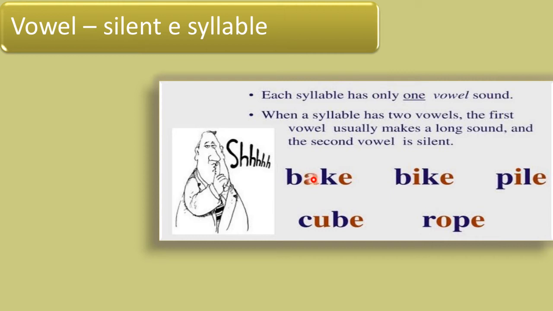By this we have to say that all these are monosyllabic. E is silent in each of them, and we have only one active vowel letter, that's why it is monosyllabic, not disyllabic. Got it? And this is the vowel silent E syllable. Whether it is disyllabic or trisyllabic, if you find an E vowel letter at the end of the word, and that E is a silent letter, right?